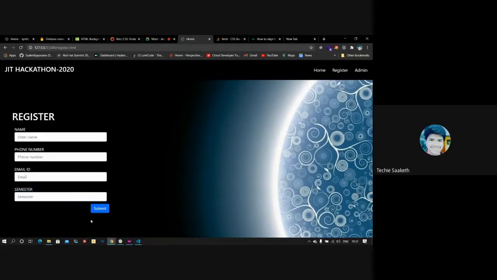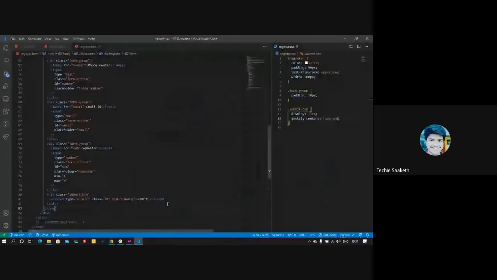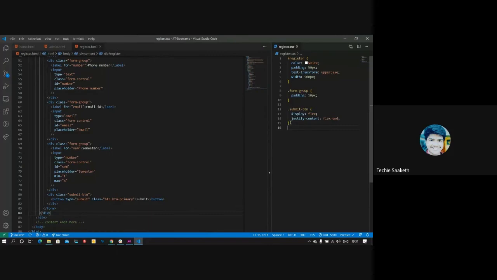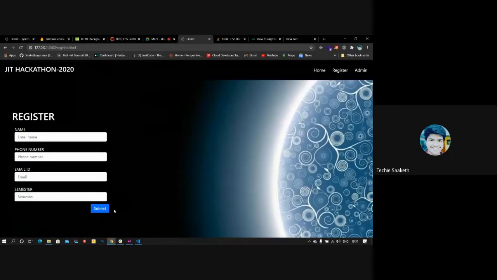Now you can see here that the submit button went right. What I did was I created a div here. I gave it a class like submit button and made it flex, and I aligned all the contents to the flex end. So that is what I did, and I got this submit button to the right side of my entire form.